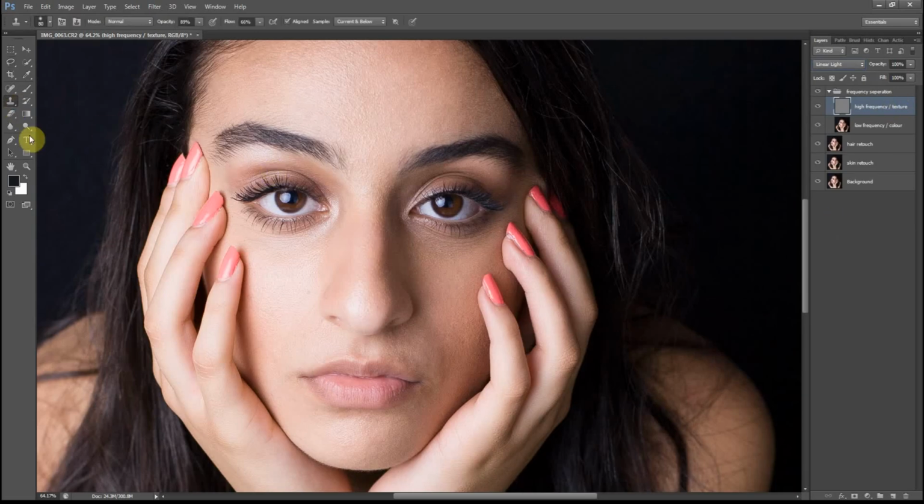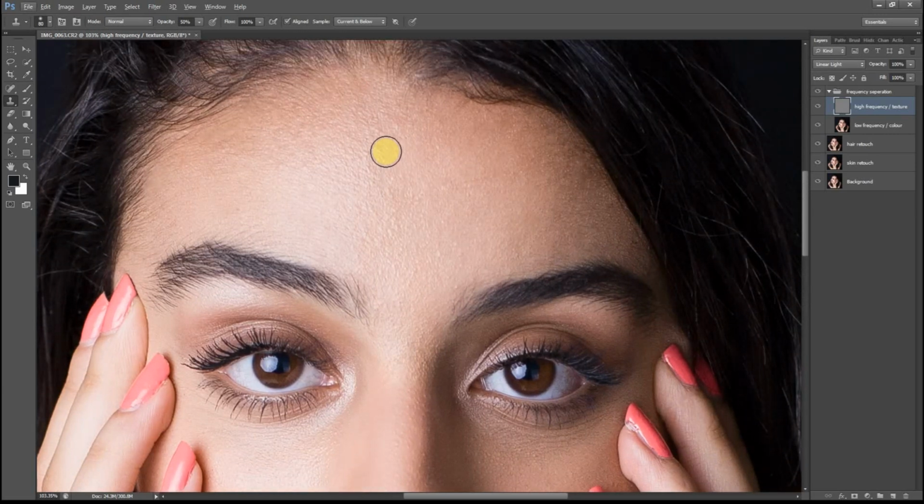Select the Clone tool, Opacity at 50%, and Flow at 100%. And now start cleaning over the skin. Make sure that current layer is selected and begin your cleanup.